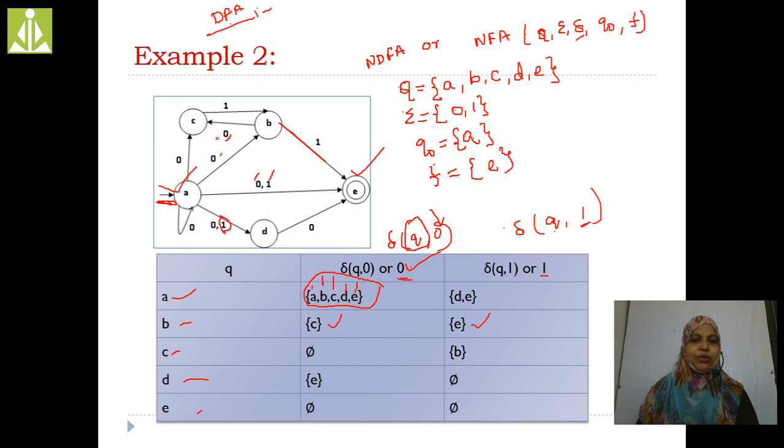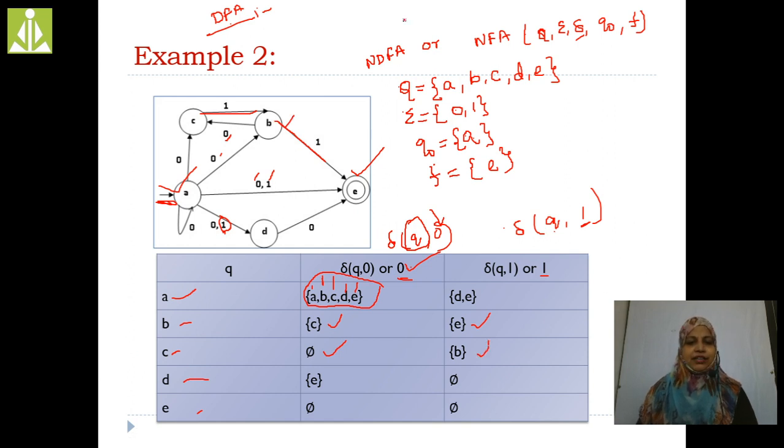Now C on 0. Is there any 0 input we are going to apply on C? No. See here, 1 0 0 here. No input symbol is there on C, so 0 input is not present on C. That's the reason we are going to put the pi symbol here, null. Now, C on 1. We are reaching this B. Here I am going to put this B.